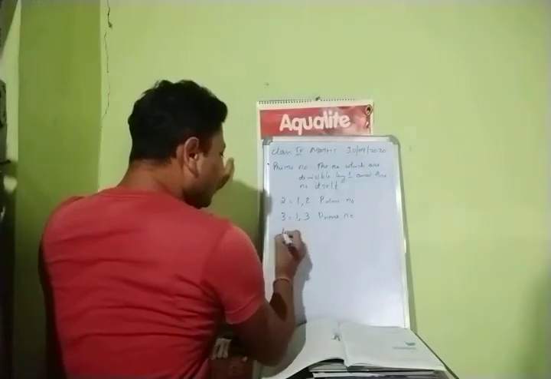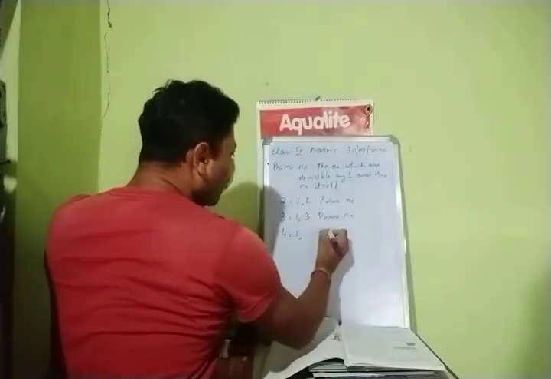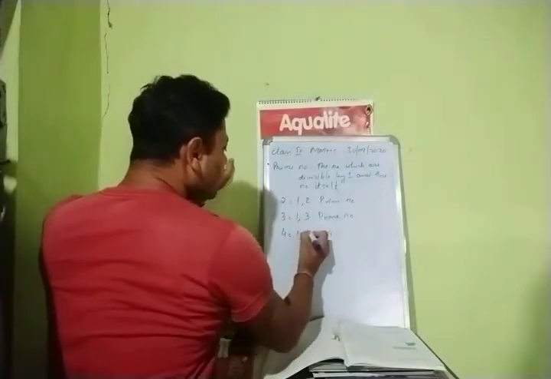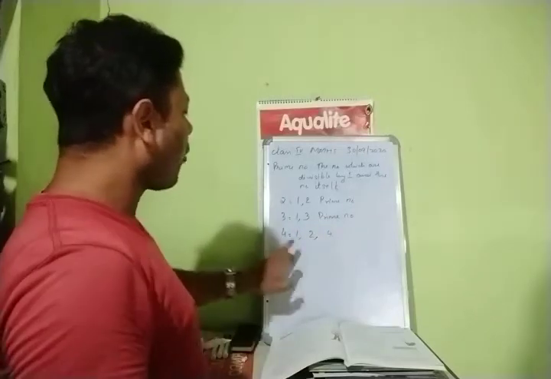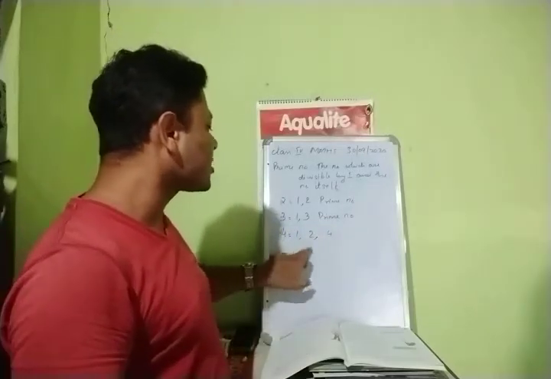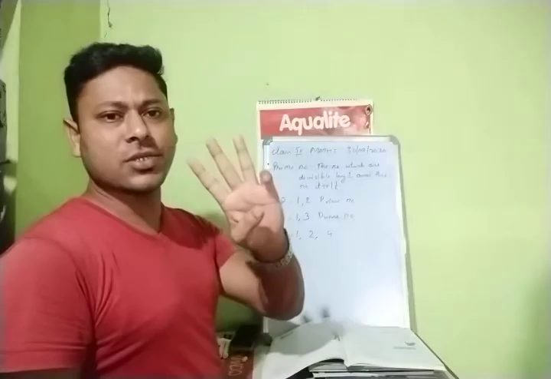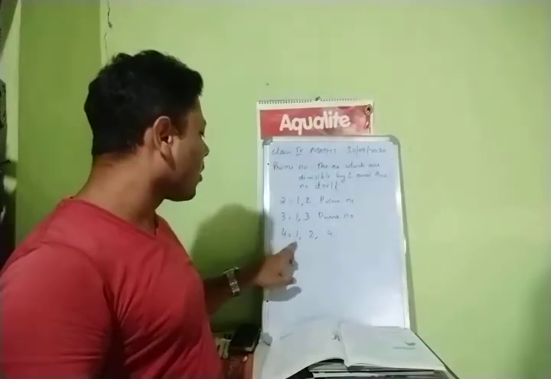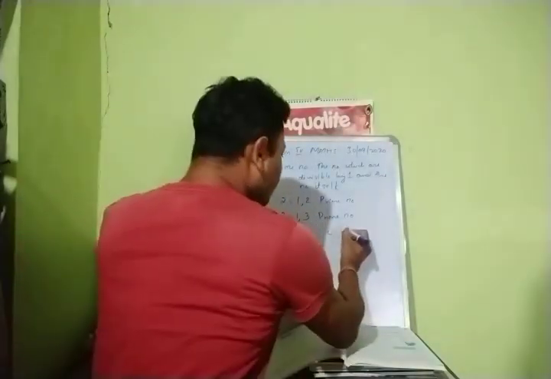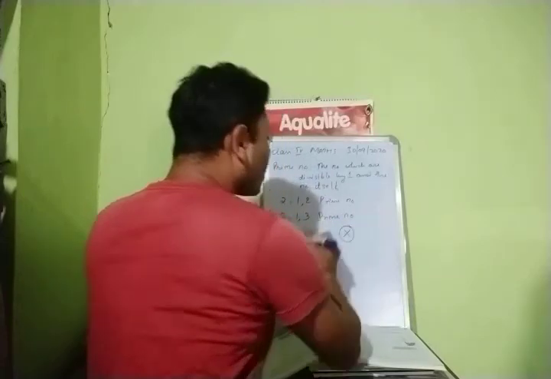Okay. Now take the example of 4. When you take the example of 4, 1 times 4 is 4. Then 2 times 2 is 4. How many factors are there? There are 3 factors. Right, children? How many factors are there? 1, 2, 3. So this is not a prime number.